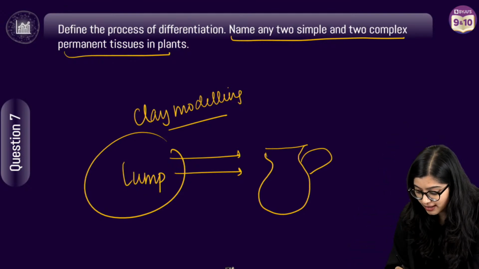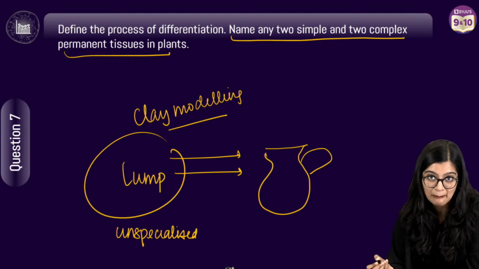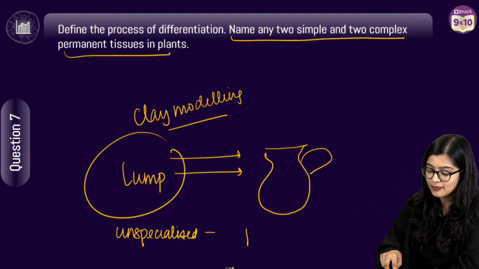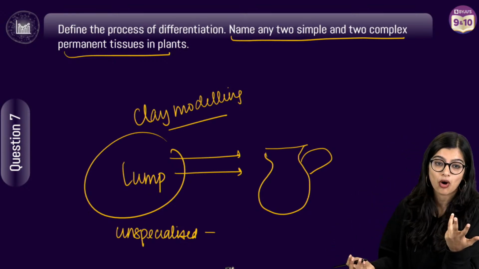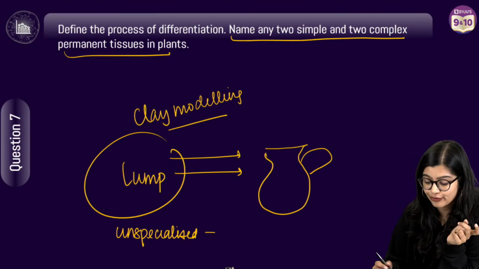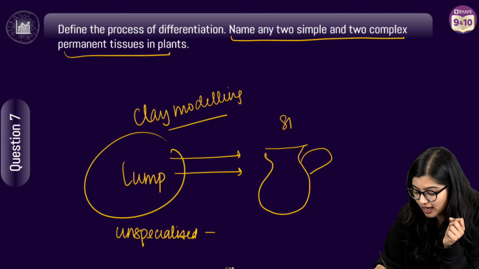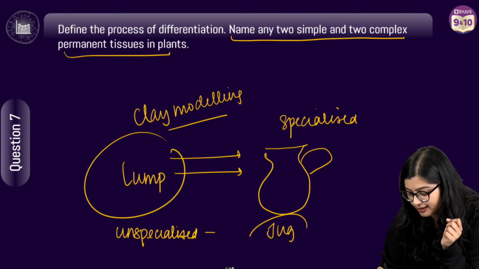Here it was unspecialized, that means it was just a lump with no specific shape. It could become anything it wants. So at this point, something unspecialized, like a lump of clay, has become a specialized version where we have got a jug right now.